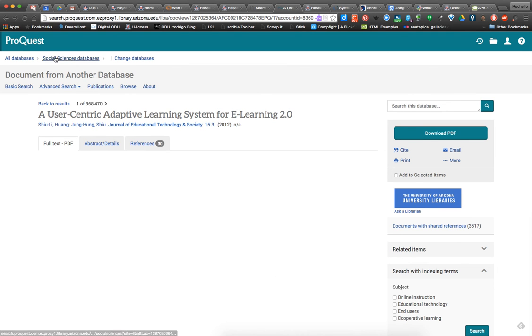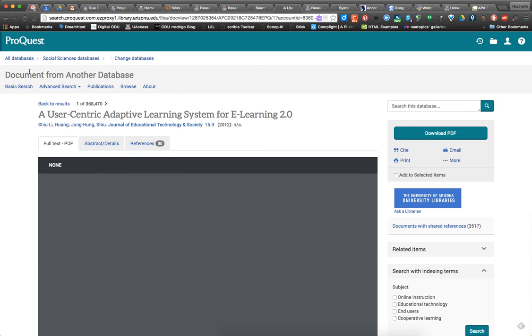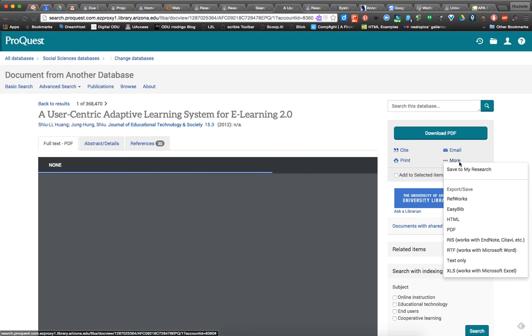Here we have ProQuest up in the left-hand corner. Again, it's a specific database, a social science database, but ProQuest is a popular one. So here's our article. I am looking for the permalink. Over here where it says more, I'm going to click on that.